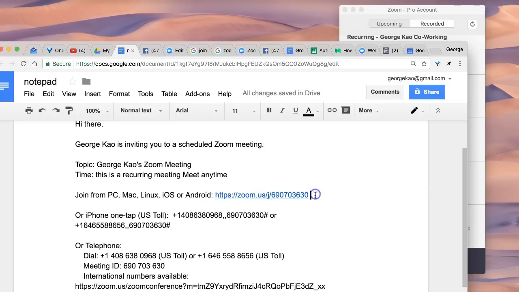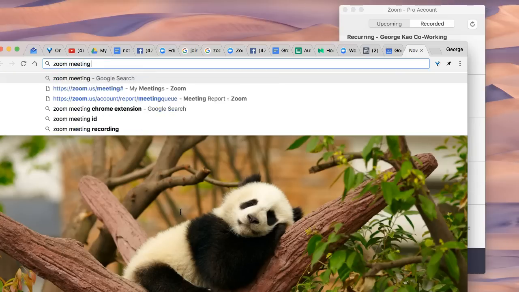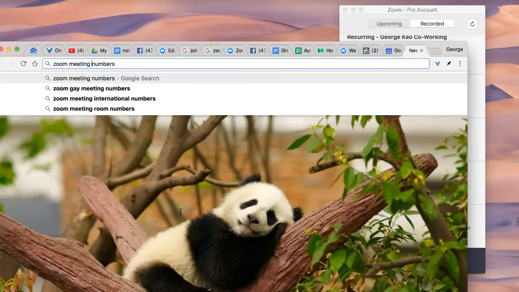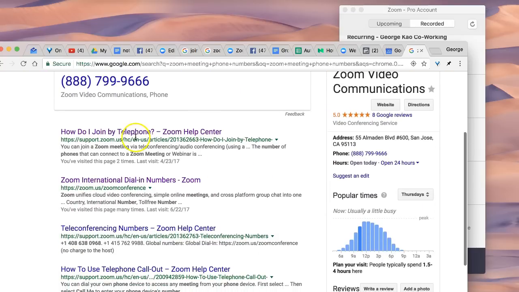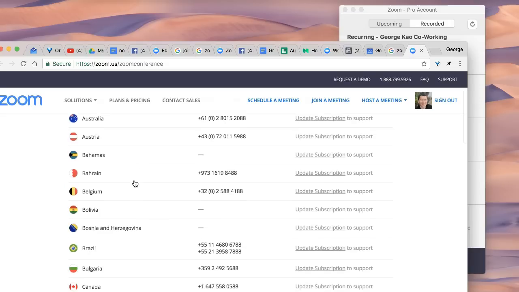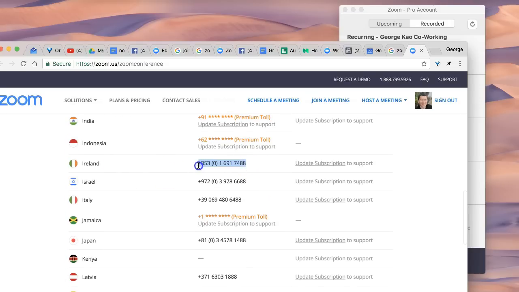Okay, and then if somebody is calling in via phone, of course the phone numbers are all there when you copy the meeting information. However, if you want to just Google Zoom meeting numbers or phone numbers, you usually are able to find that in a pinch. International dial-in numbers, right? And so anybody in a lot of countries are able to find a particular number that is local to them.